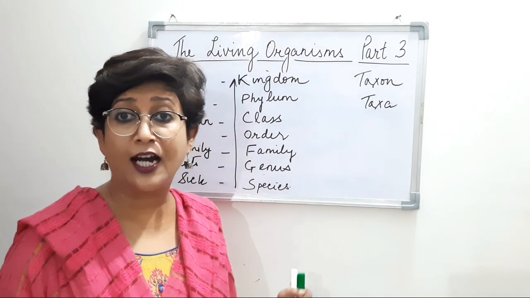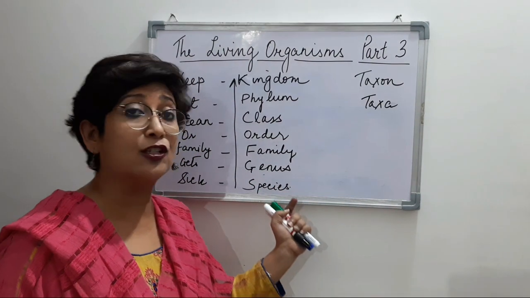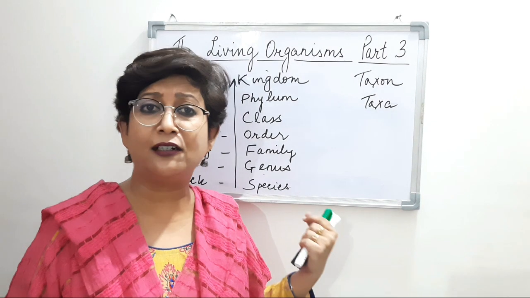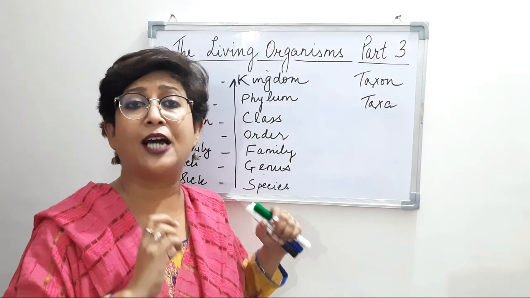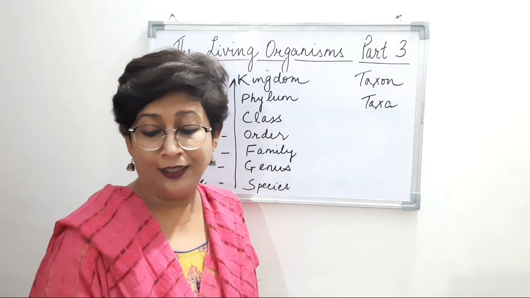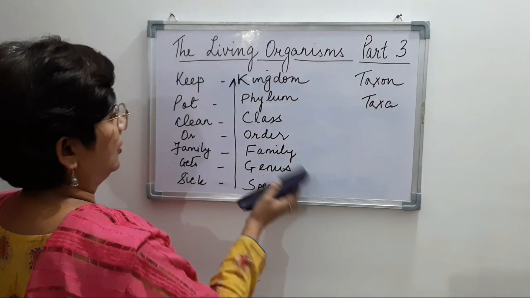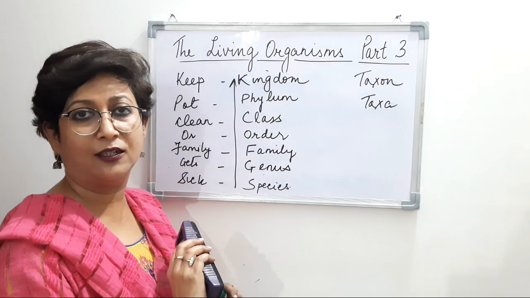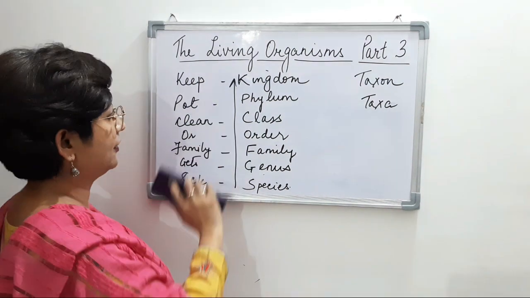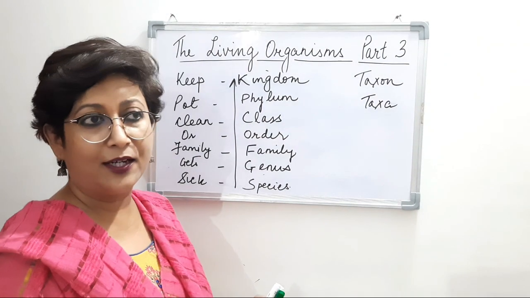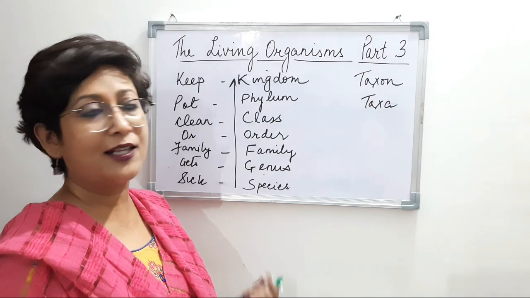You need to understand what each taxonomical category represents, or what the characteristic features of each taxonomical hierarchy are. So we will start with the first one, that is the species. And of course, this particular sentence, just mug it up nicely. You should not forget this sentence: Keep pot clean or family gets sick. I think it's very, very simple. Keep pot clean or family gets sick.